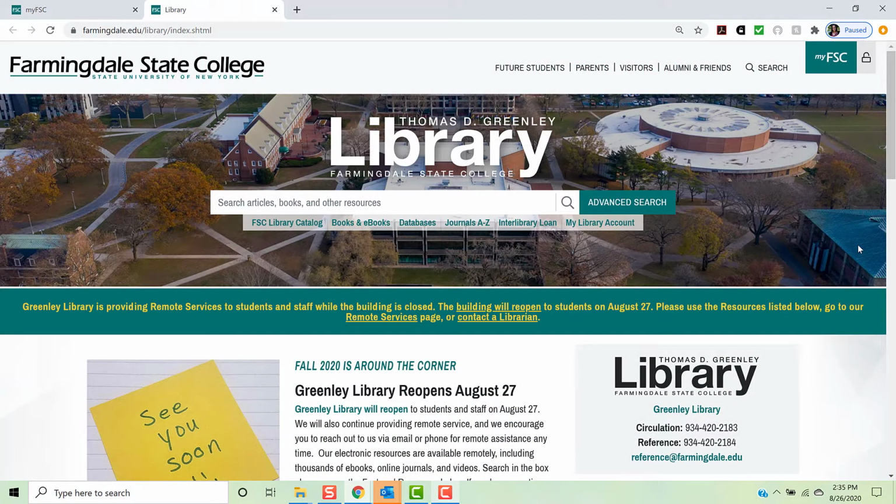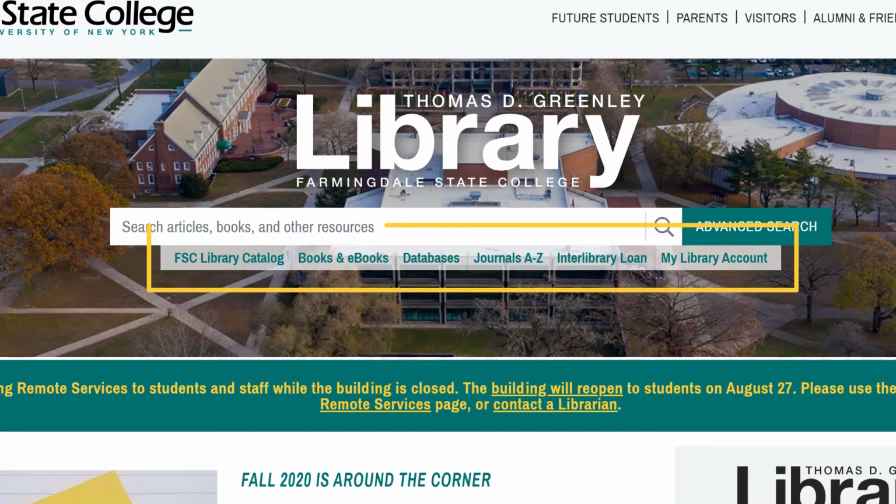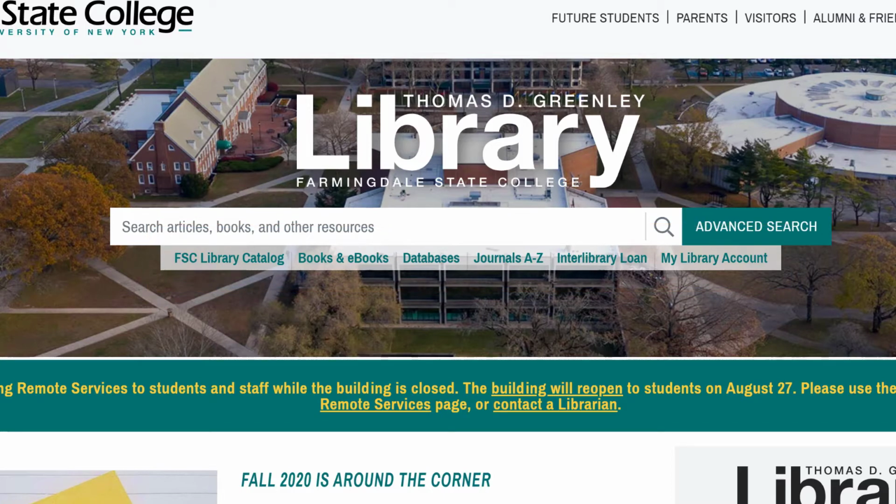In the center of the library homepage, you will see a search field. Under this search field, you'll see a horizontal menu. In this menu, you'll click Books and eBooks. Now, you'll type in your keywords along with the corresponding Boolean operators.